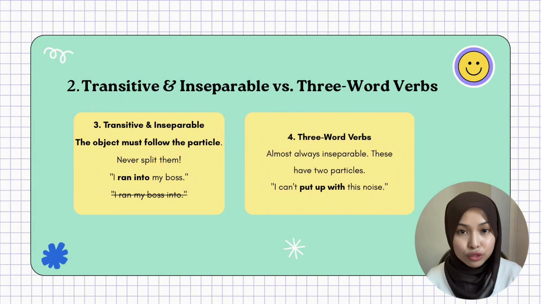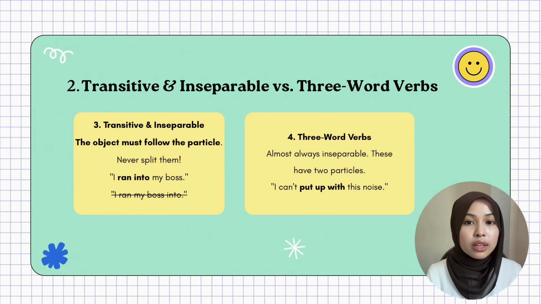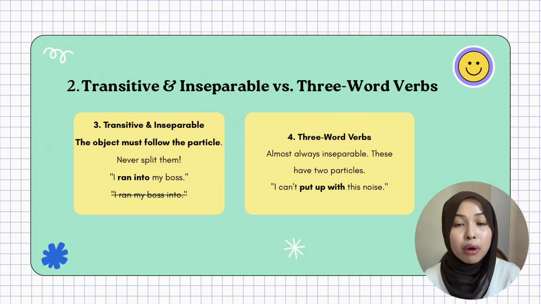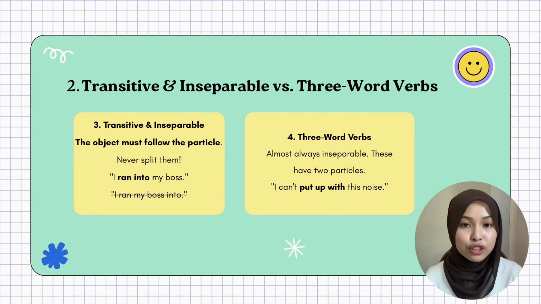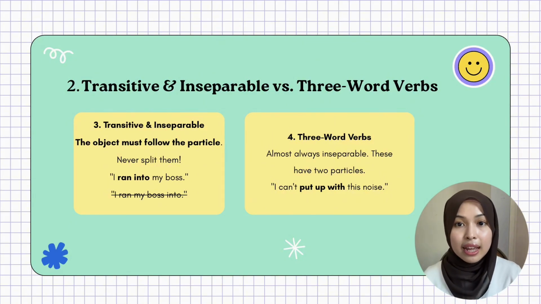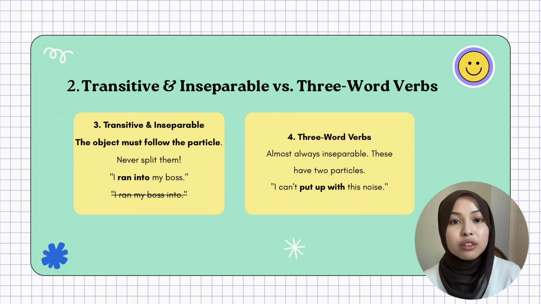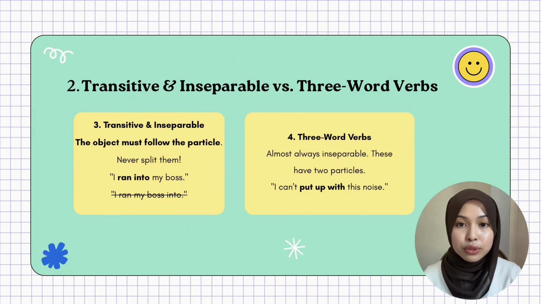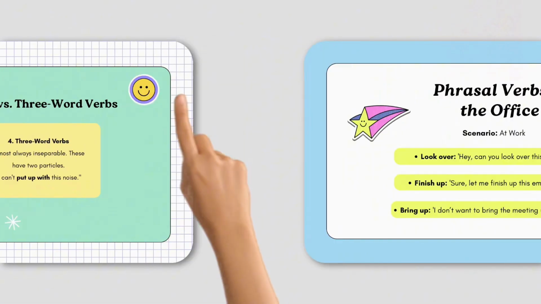Thirdly, we have transitive and inseparable. The focus for this is the object must follow the particle. For example, I ran into my boss. It's never I ran my boss into. It just sounds unnatural and it doesn't make sense. Lastly, we have three-word phrasal verbs, which are almost always inseparable. For example, I can't put up with this noise.